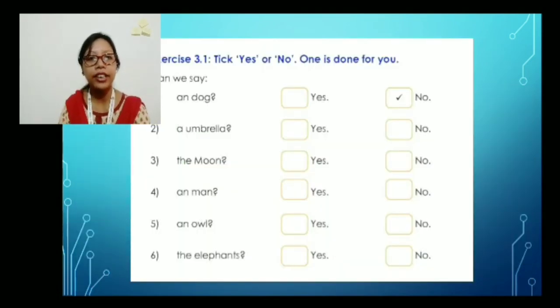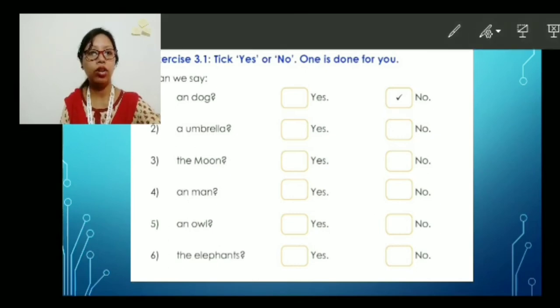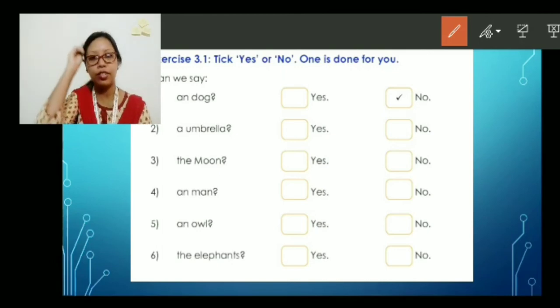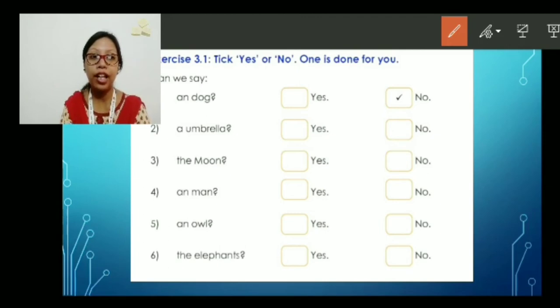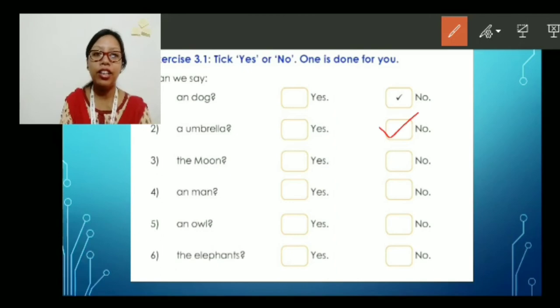Now let us come to exercise 3.1. Can we say "an dog"? Here we have to tick yes or no. First one: can we say "an dog"? No, because D is a consonant sound, so "a dog" we can say. Number 2, "a umbrella": no, because U is the vowel here.